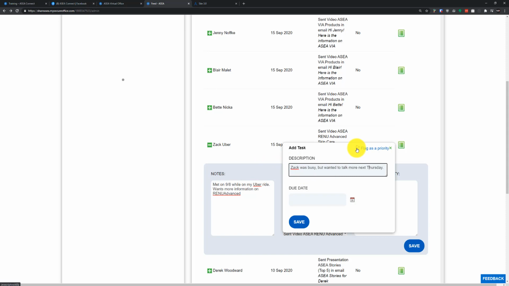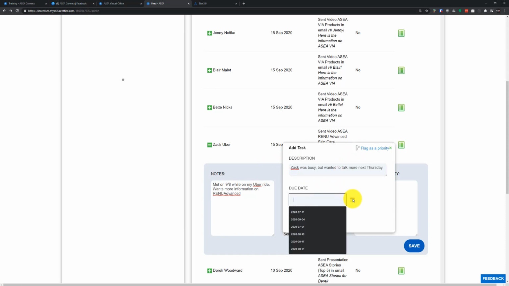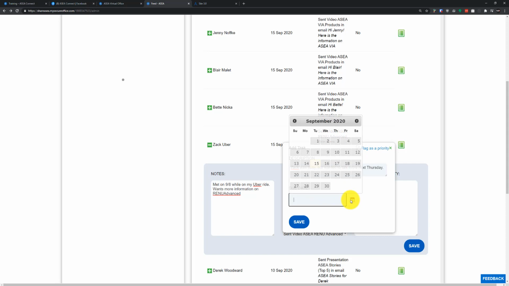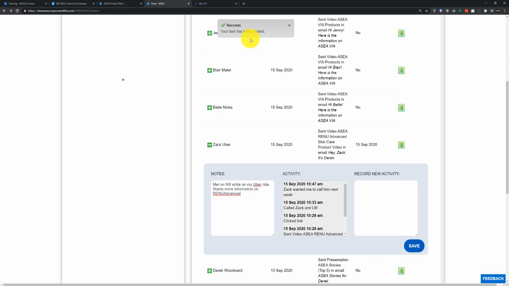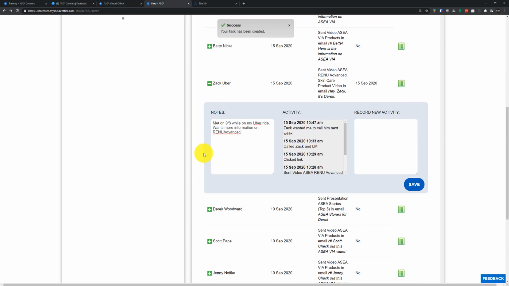We can flag it as a priority if we need to. We don't need to worry about that today. And let's go here and select on my calendar next Thursday. Boom. Let's hit save. So now my task has successfully been created. So next Thursday at, I believe it's set for 6:30 a.m., I'm going to get notified in my app and in my email that I need to reach out to Zach today because he wanted me to call him.